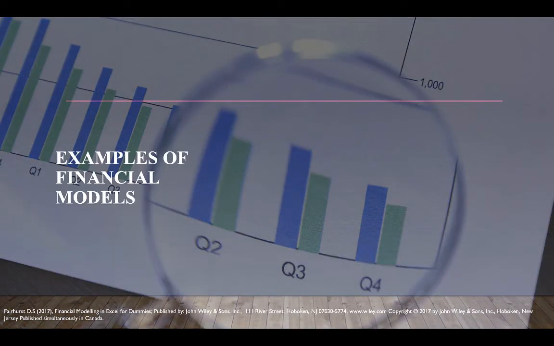Then come examples of financial models. We have lots of financial models. They are project finance models, like loans and the associated debt repayments. They are an important aspect of project finance models because these projects are normally long term in nature, and lenders need to know whether the project is able to produce enough cash to service the debt or not. So this model helps us in getting loans and the associated debt repayments.